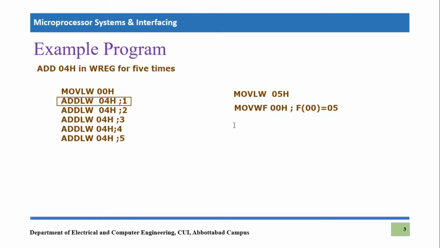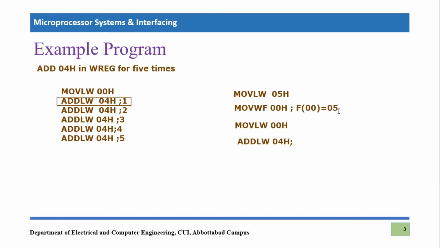And then we will perform our original task, move literal to working 00 hex. Now the working register is clear, and now we will be adding it, right? So let's say, no, sorry, not move working file, add literal to working 04 hex. That is only 1 time that we are going to write. Okay, this is only 1 time. And now we have to reduce this value in the file register 00, right? So we have done it 1 time. Now we will decrement it, right?